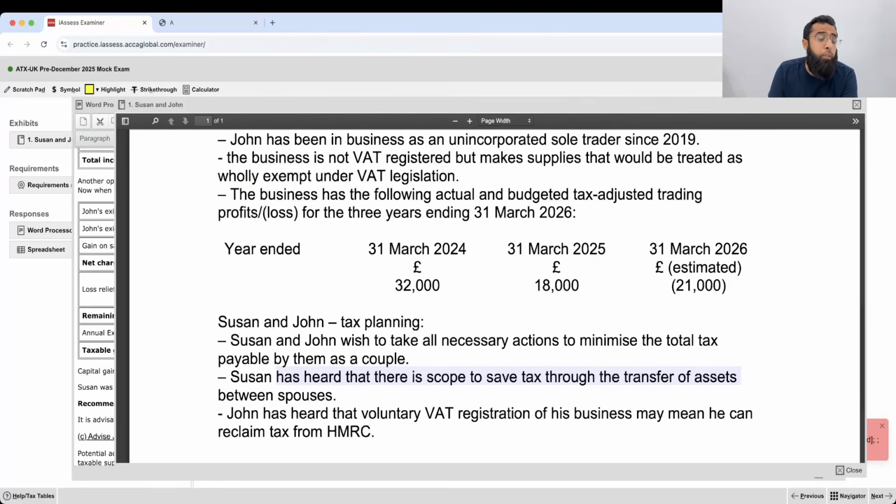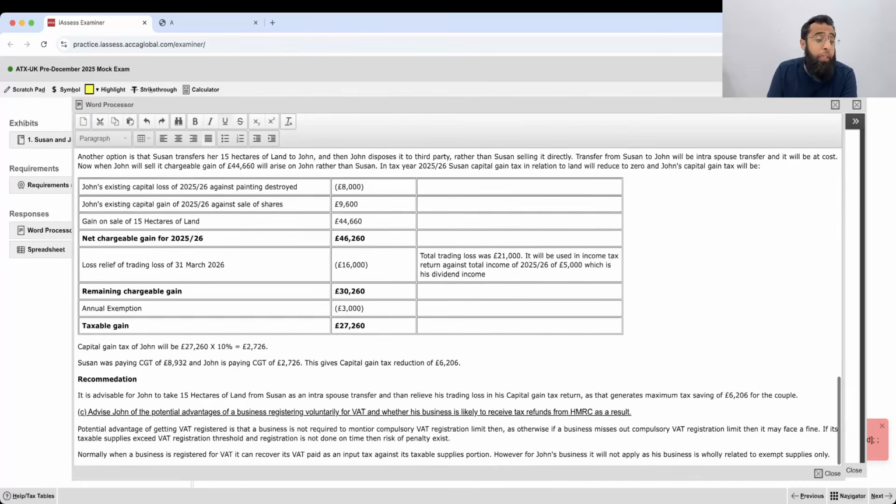That is what I always say: when you are going for exams like Advanced Taxation, you can always expect different types of requirements the examiner can ask you. So with this, the question is done. I have done my best to explain it and repeat the things again and again so that things get settled in your mind.